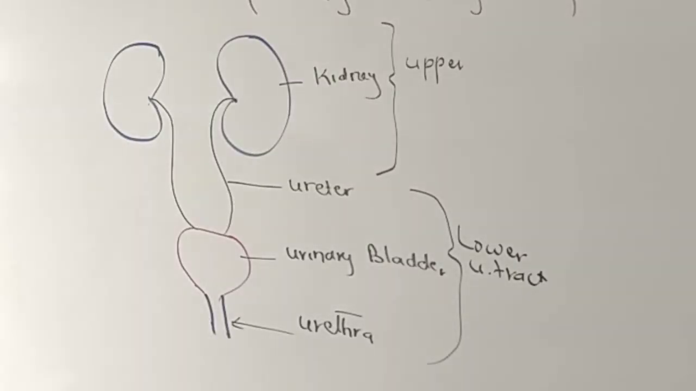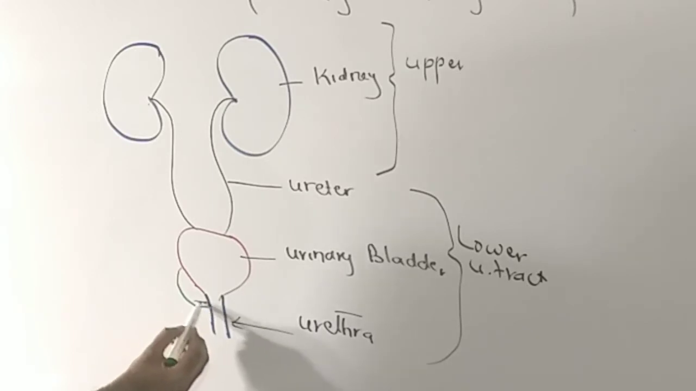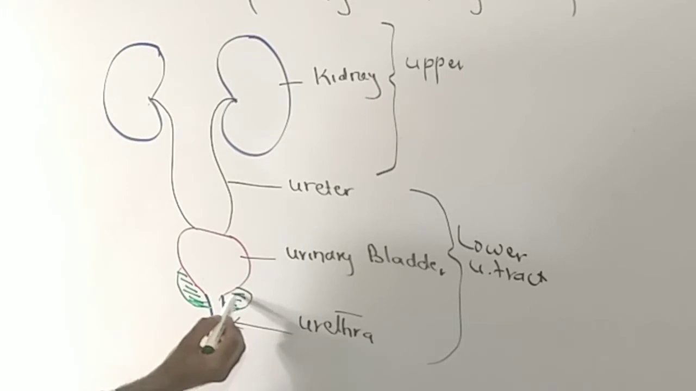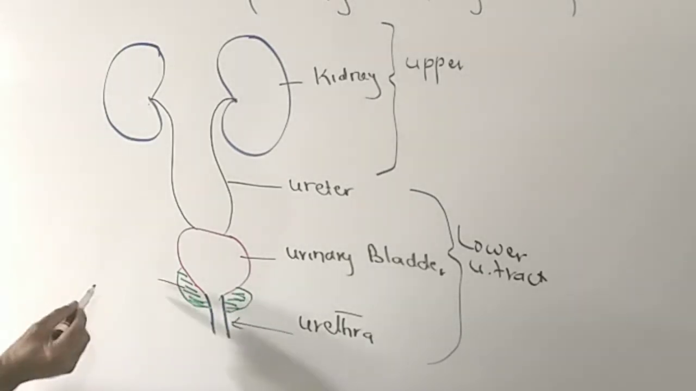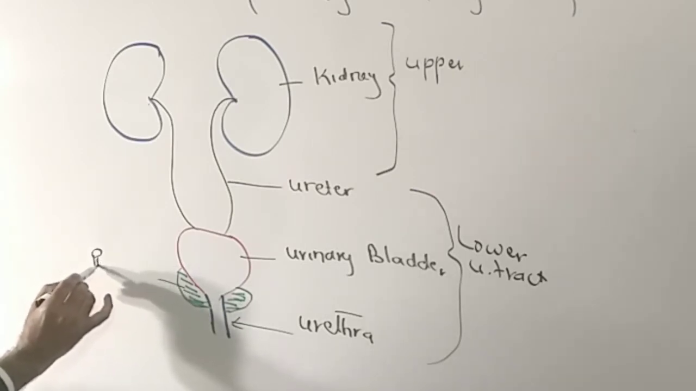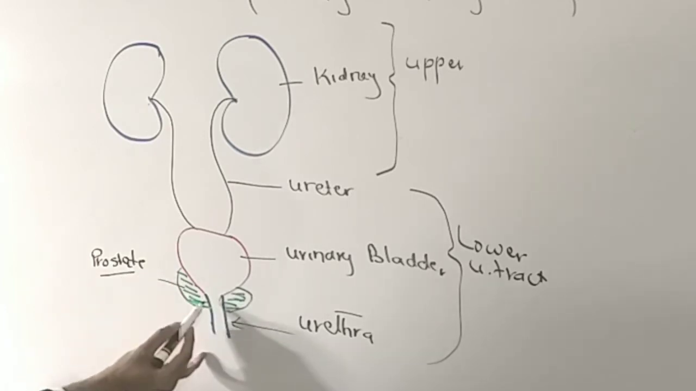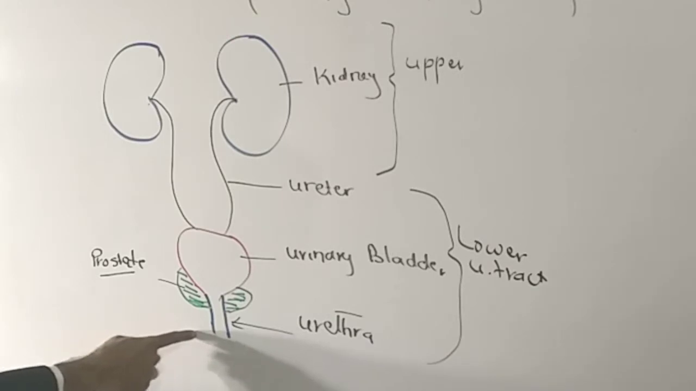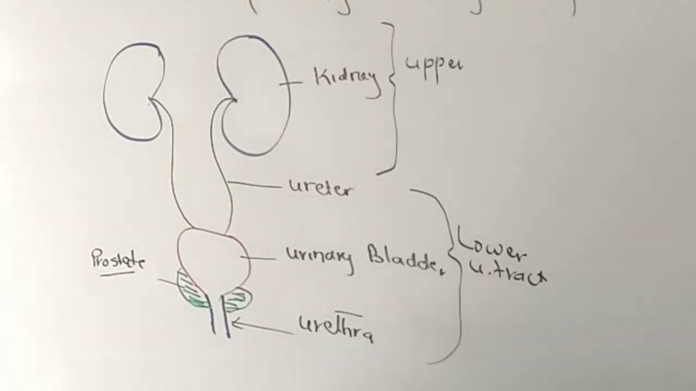In males we have another structure lying very near to the urinary bladder. This is what we call the prostate. Prostate is not present in the female. And there is another difference between the urinary tract of male and female, and that difference is in the urethra. The urethra is very short in female, but it is elongated, or long, in male. So this is a major difference.